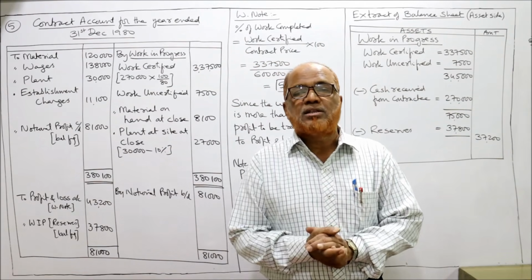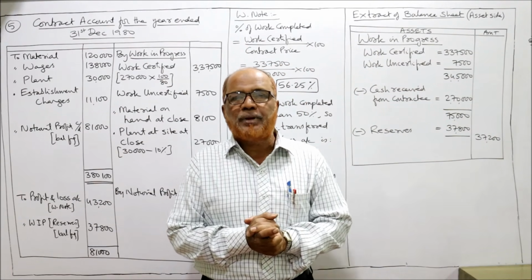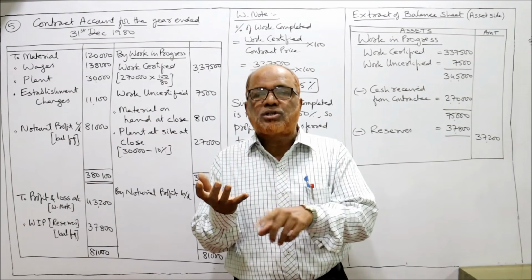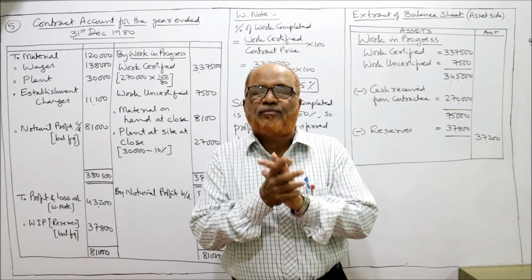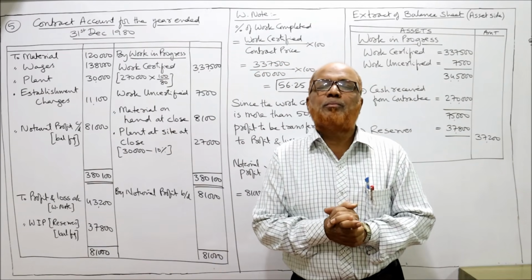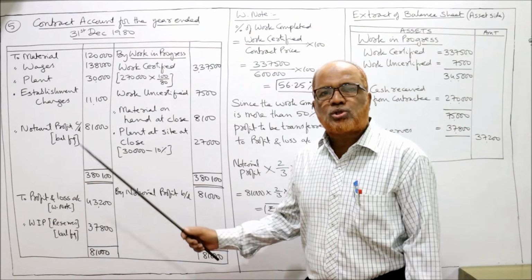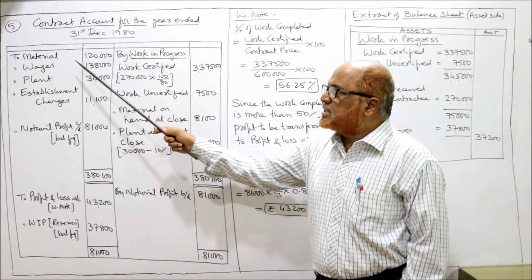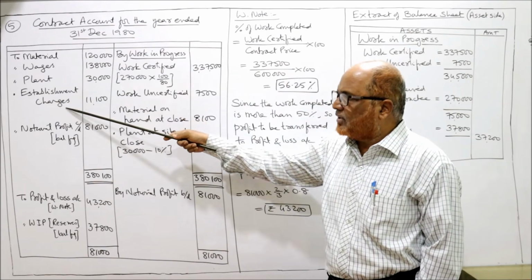One more new point in this problem is we have to show how the work in progress will appear in the balance sheet. So we have to prepare the contract account and also an extract of the balance sheet, only a part of it, to show how the work in progress will appear on the asset side. First I'll explain the solution of the contract account. The contract account for the year ended 31st December 1980: to material, to wages, to plant, to establishment charges. These are the expenses given in the problem.